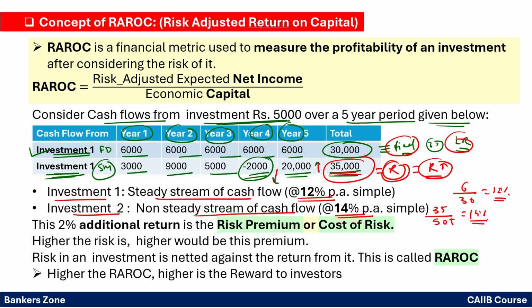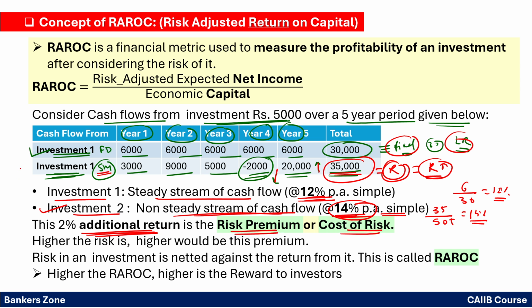Or what I have to say, the return on investment 2, which is in a share market, for example, there is a non-steady stream of cash flow. That means variation in the cash flow. Still you are getting a higher rate of return because the more the risk involved, the more the return. So that additional 2% return you are getting here. See, here you are getting 12% in the first investment. In the second investment you are getting 14%. That additional 2% rate of return is nothing but the risk premium or the cost of risk.